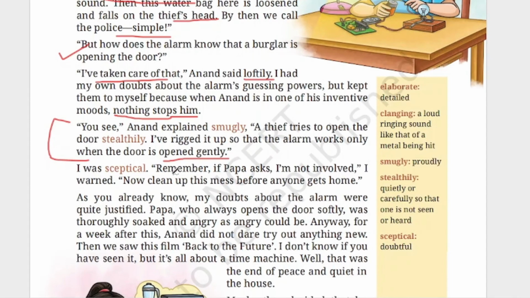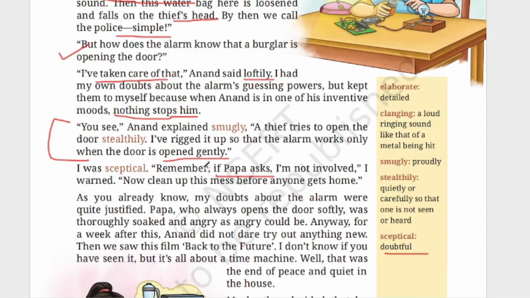"I was skeptical." Remember, skeptical means what? Doubtful. "I was skeptical. Remember, if Papa asks, I am not involved." So she's reminding him again that if Papa is asking anything about it, I was not involved in doing all this invention. "I won't. Now clean up this mess before anyone gets home."